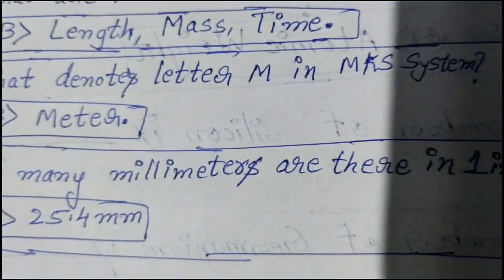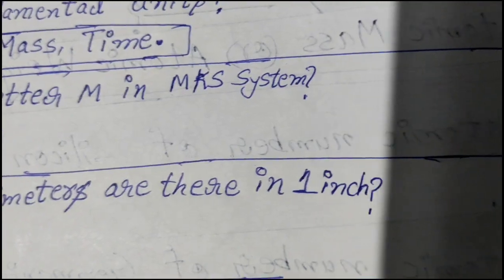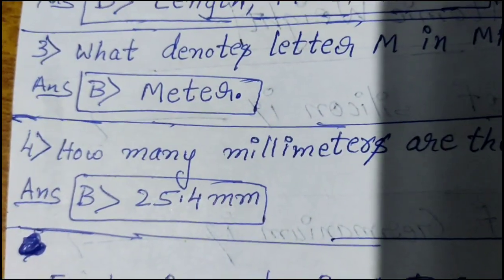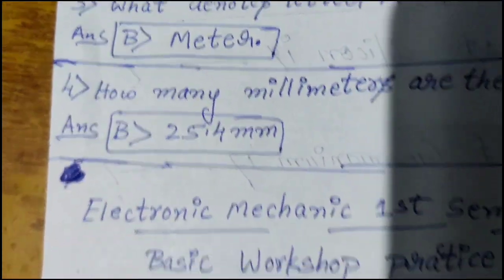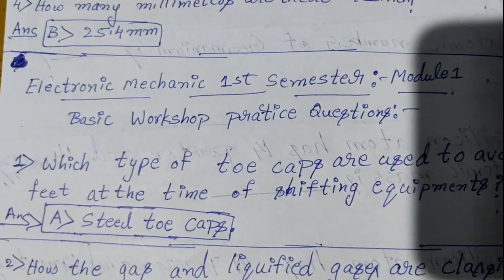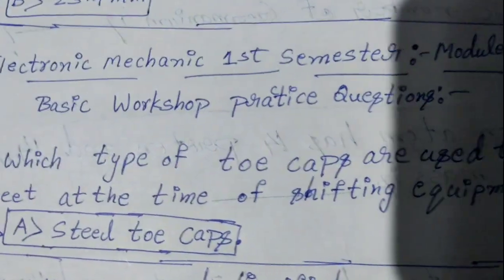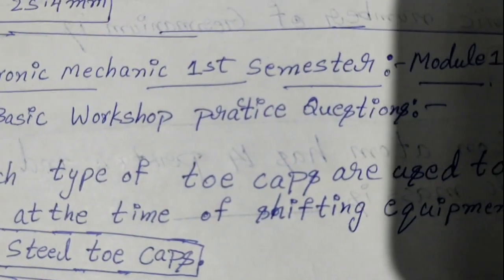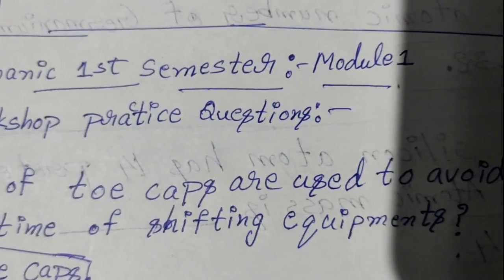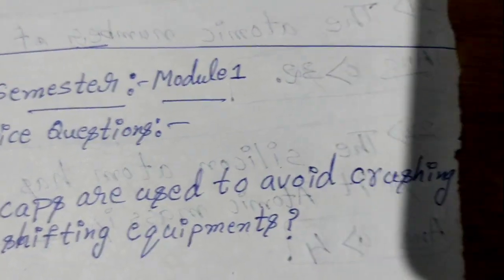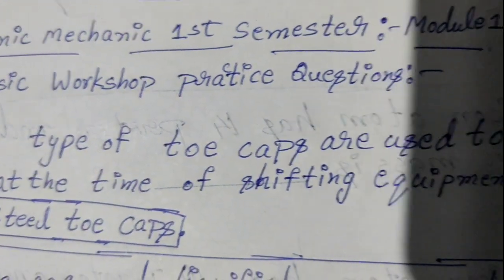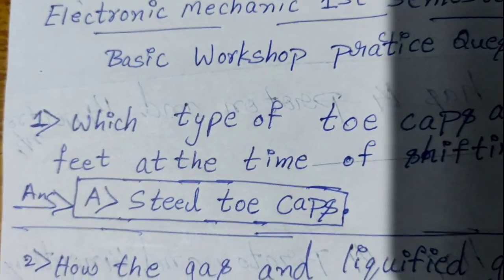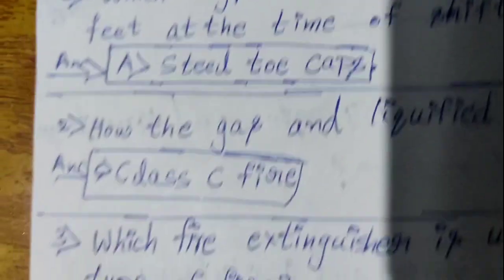How many millimeters are there in 1 inch? The answer is 25.4 millimeter. 30th question is which type of toe caps are used to avoid crushing feet at the time of shifting equipments? The answer is A, steel toe caps.